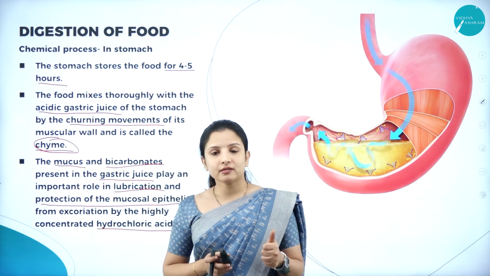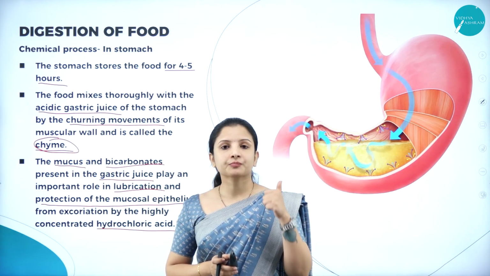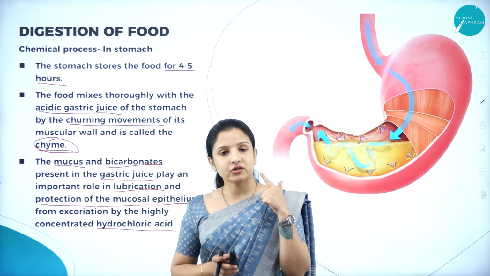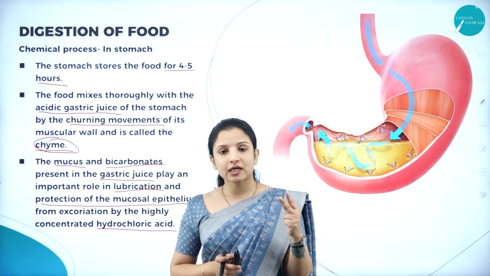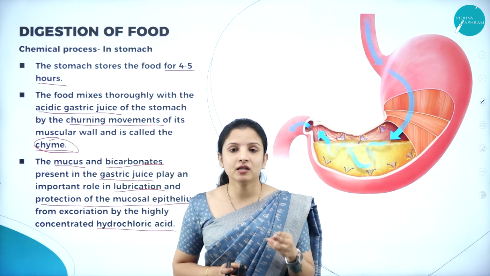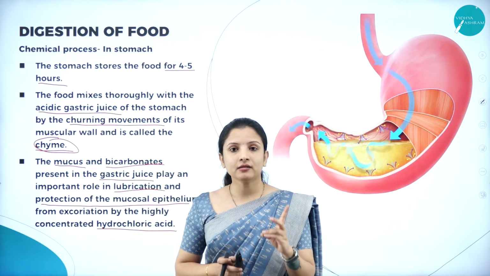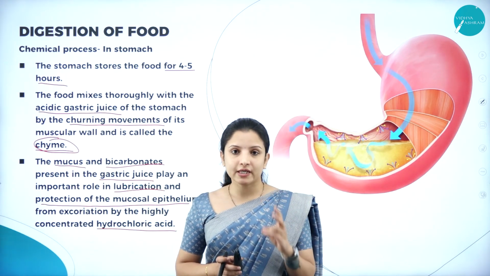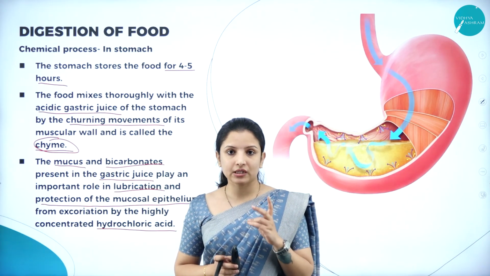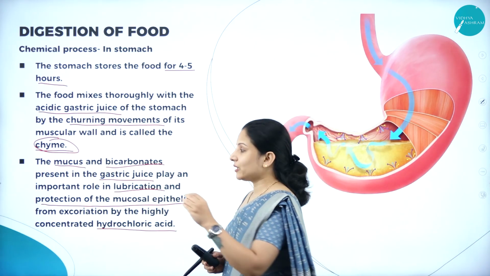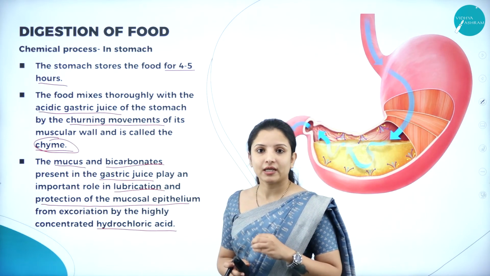So, what is there in the stomach? The stomach secretes pepsinogen, it secretes mucus, and it also secretes HCl. HCl is concentrated in the stomach, and that HCl can harm the mucosal layer or the mucosal epithelium of the stomach. That is the time when the mucus and the bicarbonates come to help.